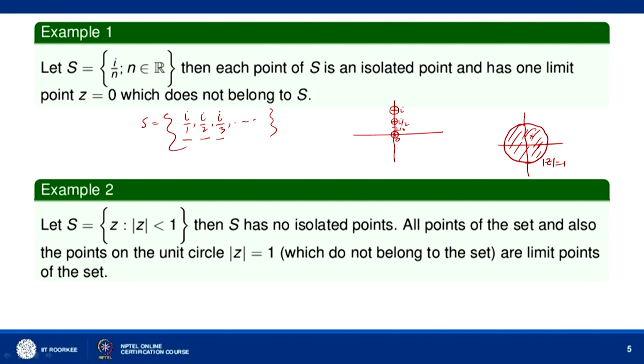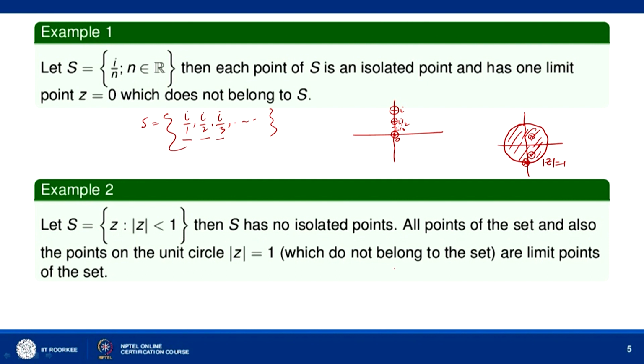You take any point here, you cannot find a small neighborhood of this point which contains no other point of S. So, this set S has no isolated points, and all points of the set and also the points on the boundary, that is mod Z equal to 1, are limit points of this set, because if you take any point in the interior, howsoever small a neighborhood you take, it will contain infinitely many points of S, and if you take any point on mod Z equal to 1, howsoever small a neighborhood of that point you take, it will again contain infinitely many points of S.